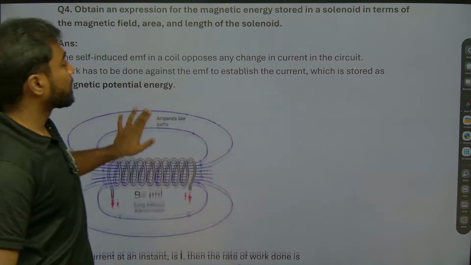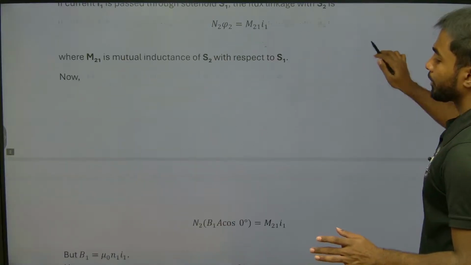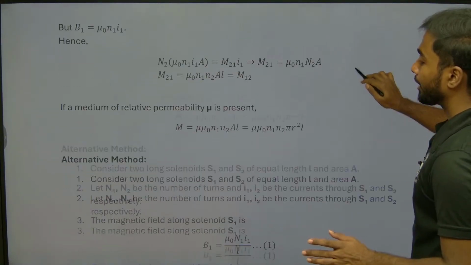We'll see the third question now. So the alternative method we were talking about, how do we need to proceed with it?